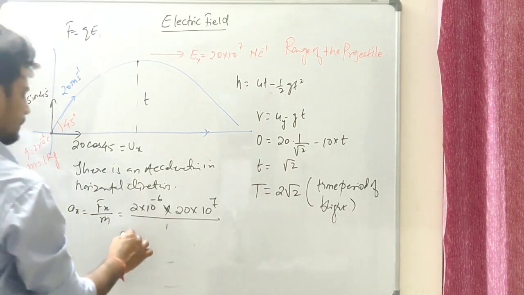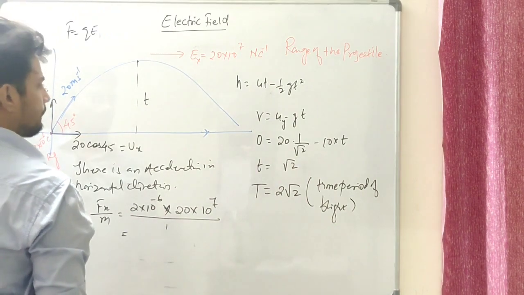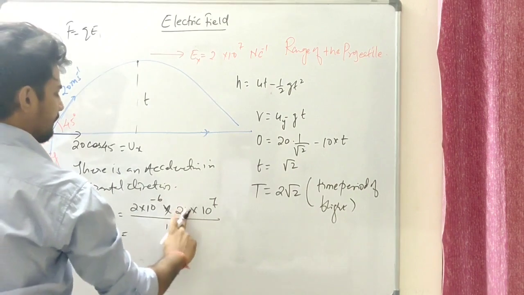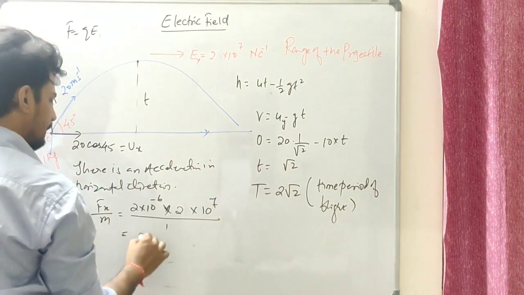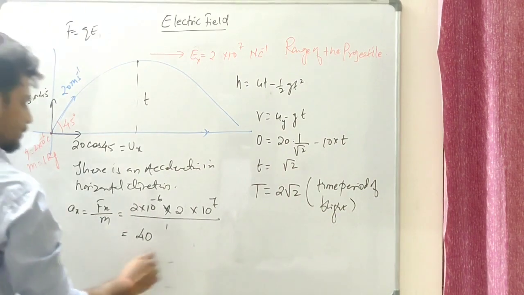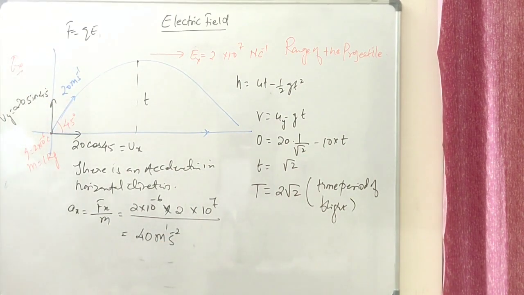How much am I going to get? The force should be how much? Okay, we can change it. Let's say 2 times this, let's not keep the values higher. I'm going to have 40. So the acceleration should be how much? 40 meter per second square in the horizontal x direction.